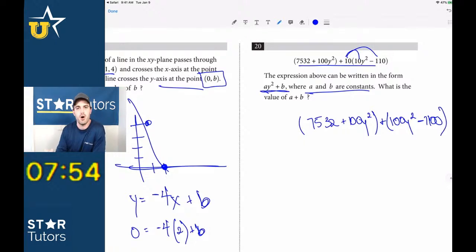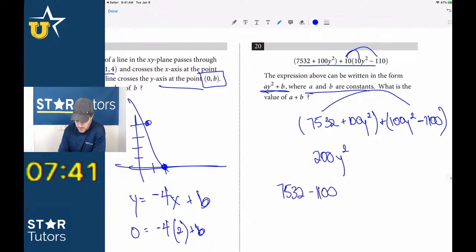Then we're going to combine like terms, so we get ay squared. They're trying to throw you off with all of these variables, right? So we're going to add these two, we get 200y squared. And then we're going to combine these two as well. So 7532 minus 1100 is equal to 6432.